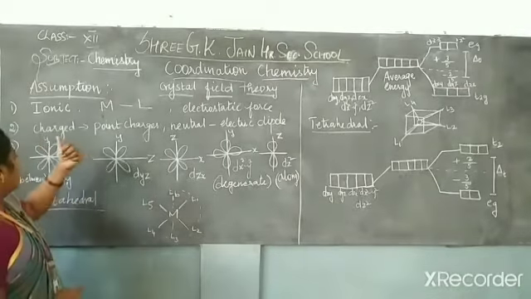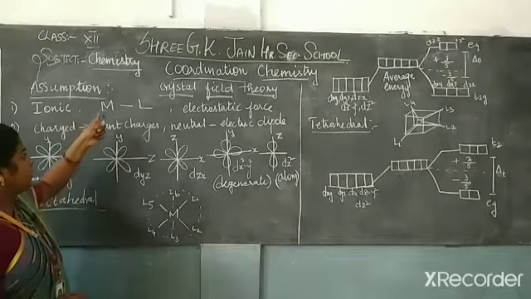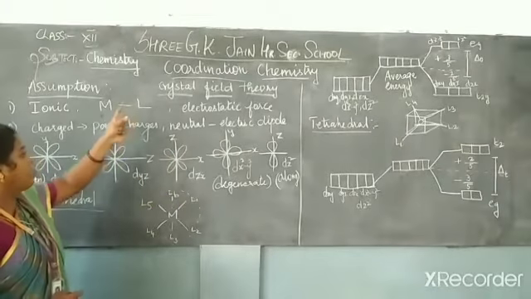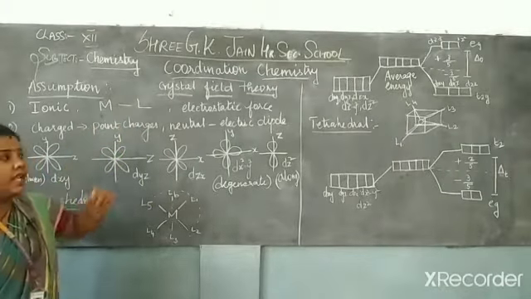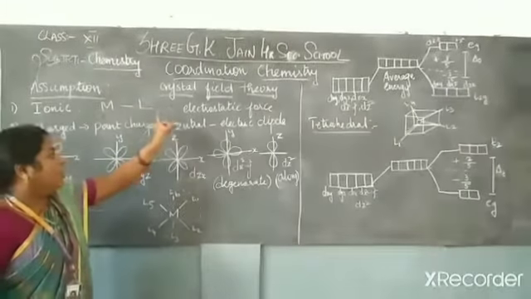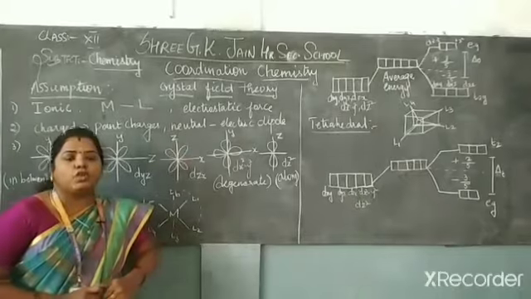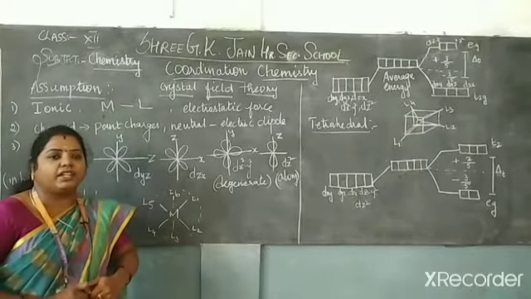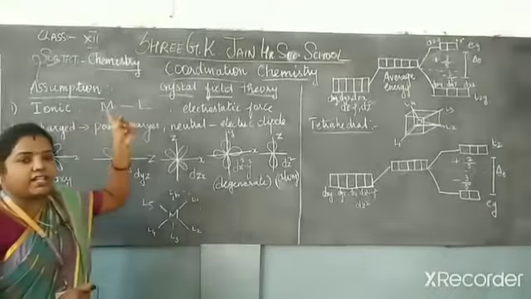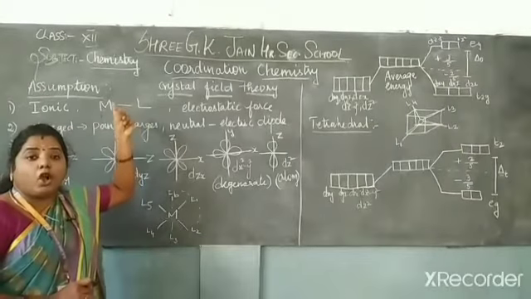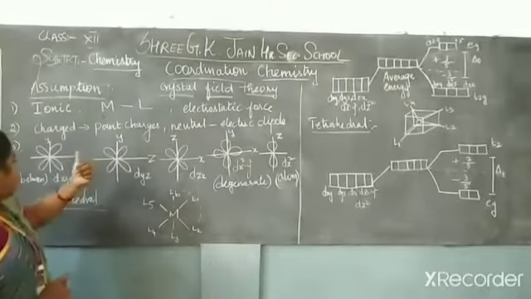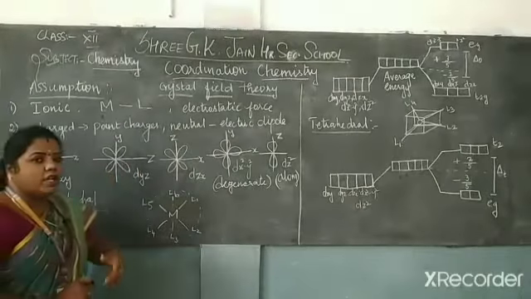The second point is, if the metals and the ligands are in the charged form, you have to consider them as point charges. If they are in the neutral form, you have to take them as electric dipoles. So the second point is about the charge, whether the complex is a charged one or a neutral one. And the next one is about the degenerate d orbitals.